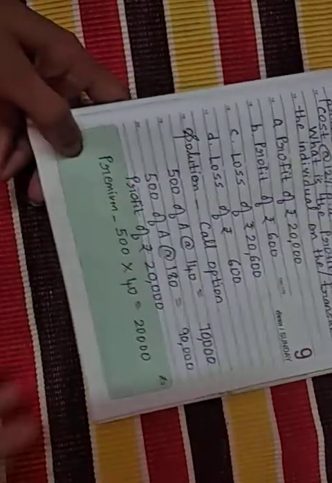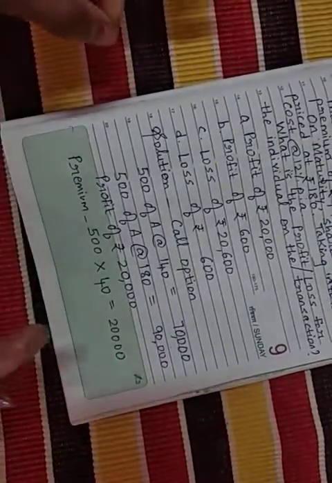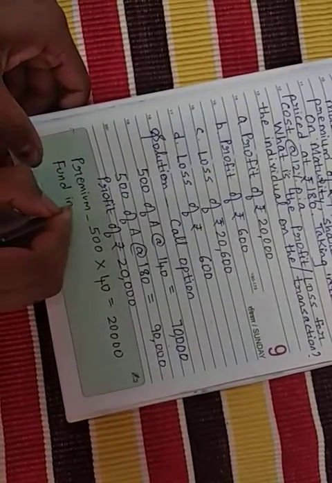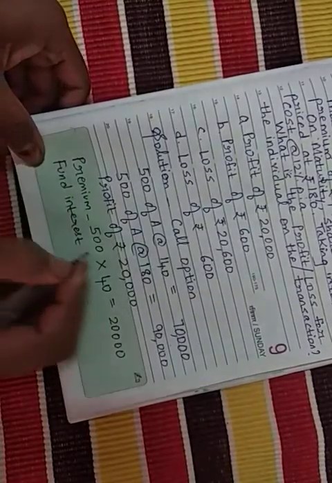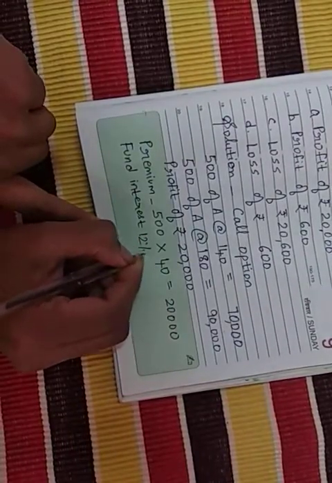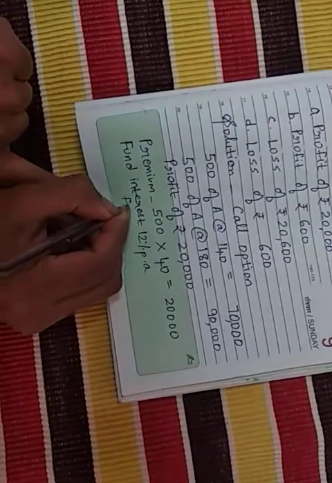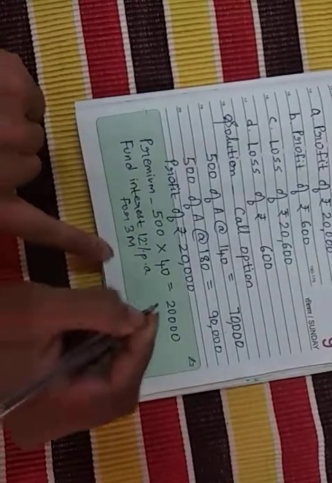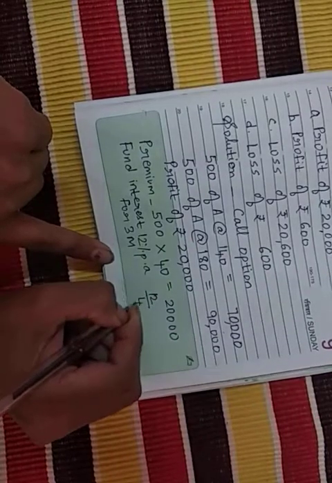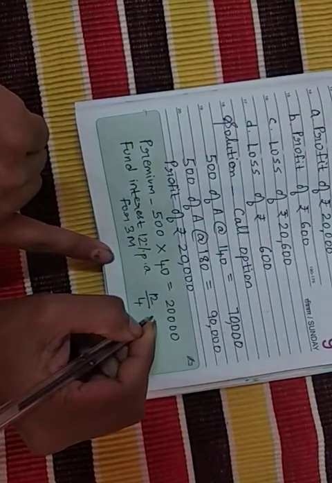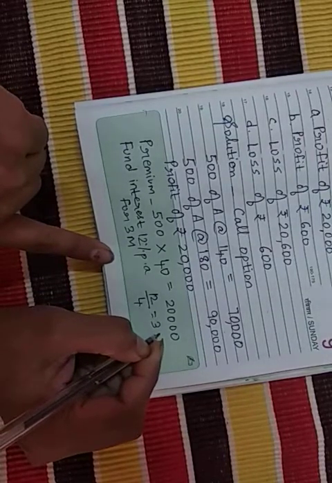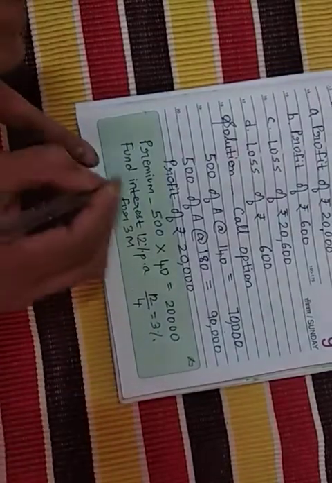So what we will do now, for 3 months, right? For 3 months it's 12%. So we will just see the fund interest. Its cost is 12% per annum, for 3 months. So I'm just writing 3M here. It's assumed 3 months. So 12 divided by 4 will come to 3.